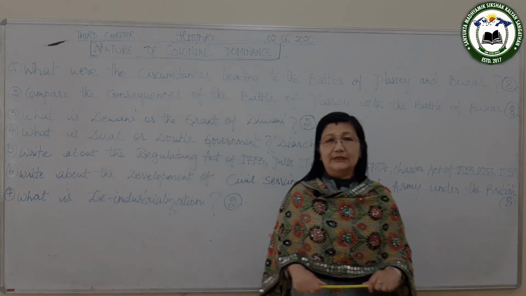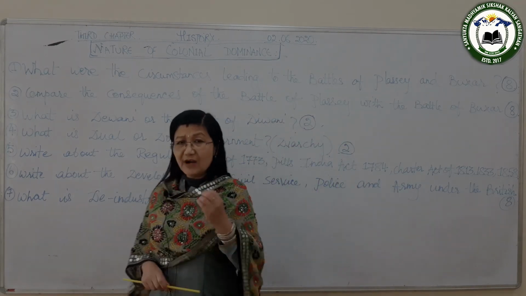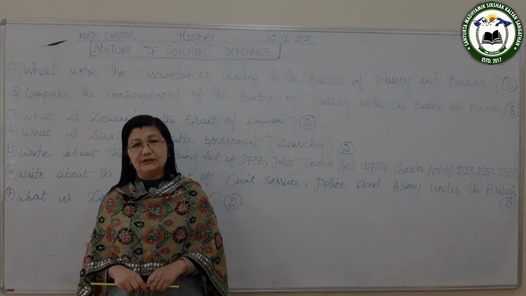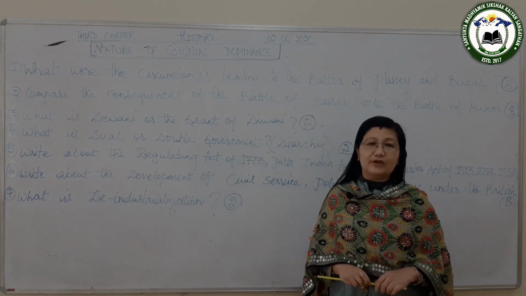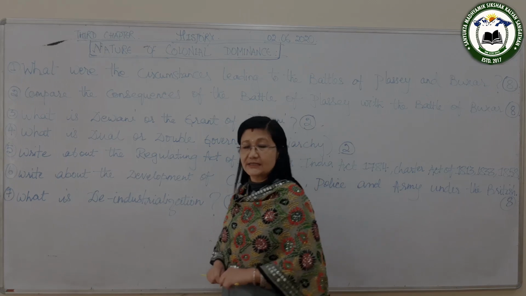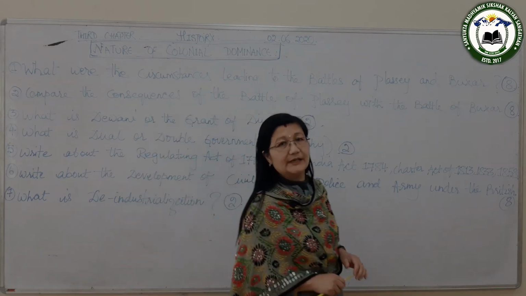Then in the same year, in 1717, Farrukhsiyar was the Mughal Emperor. Farrukhsiyar issued a firman. Firman is also known as dastak. It is a license or a permit to trade in India.